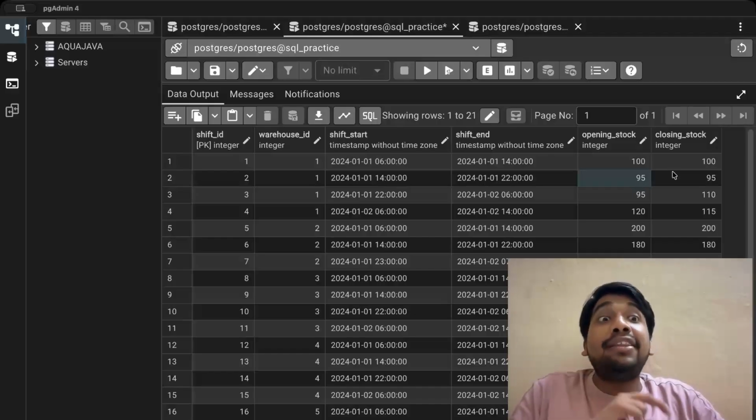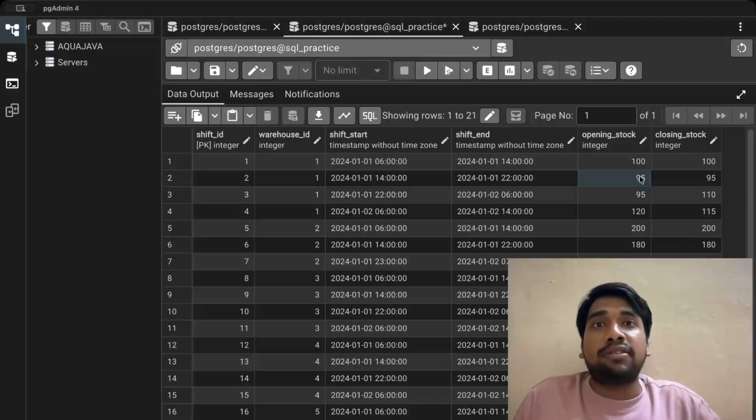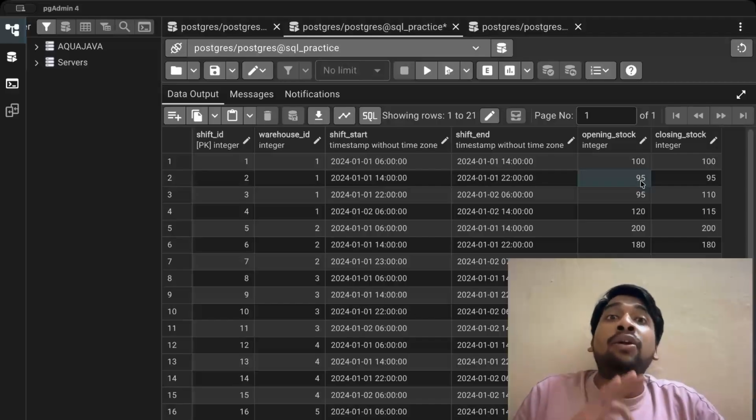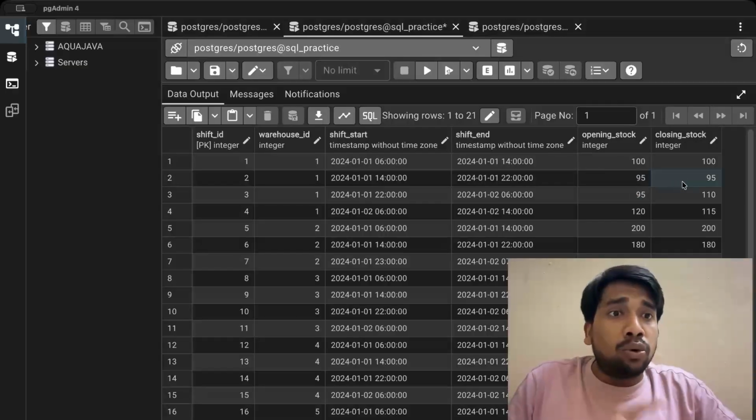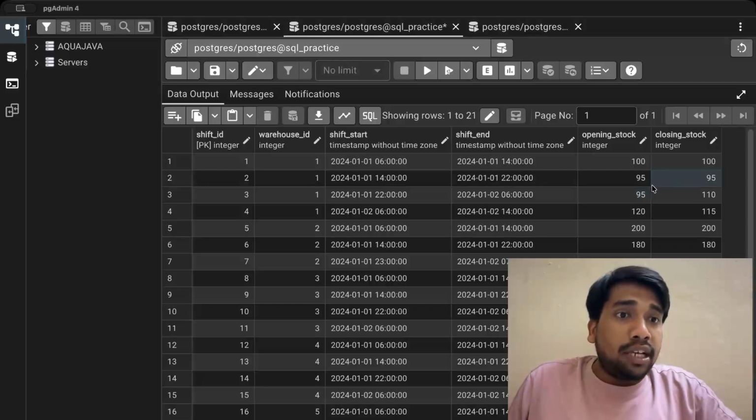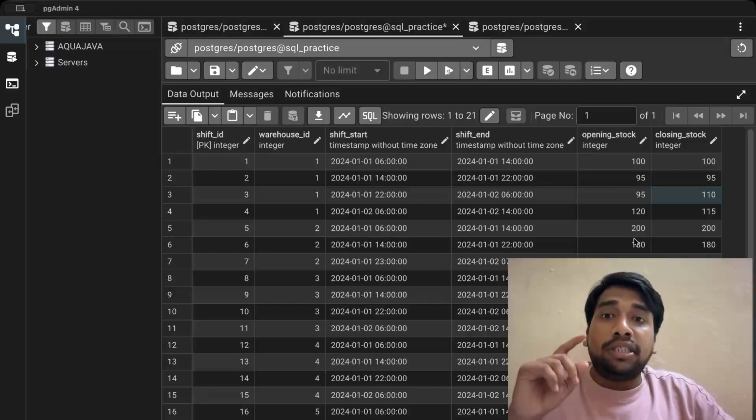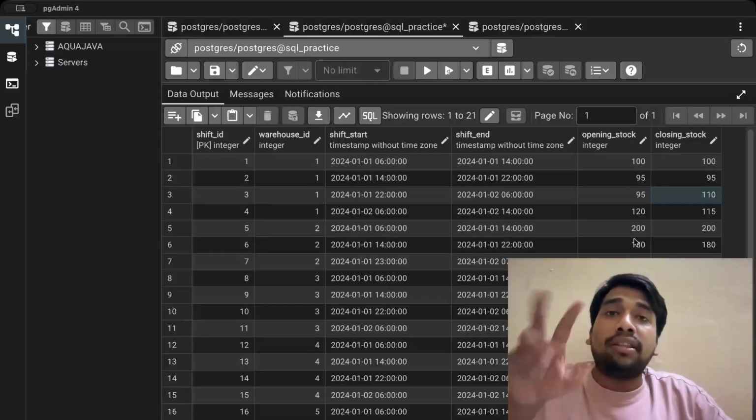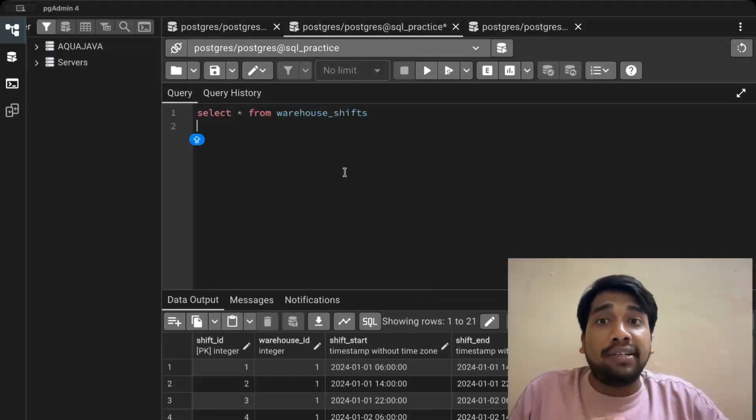But as you can see, there is a difference here of 5 units. This is what the question considers a discrepancy, or specifically a handover discrepancy. Similarly, if you look at shift ID 2 closing stock and shift ID 3 opening stock, these two are the same, so we do not have any discrepancy. But for shift ID 3 and 4, there is a discrepancy of 10 units. These pairs have the discrepancy, and we need to find such discrepancies.